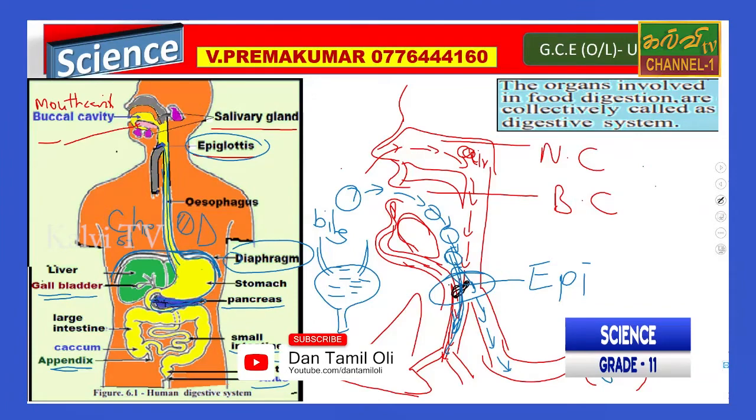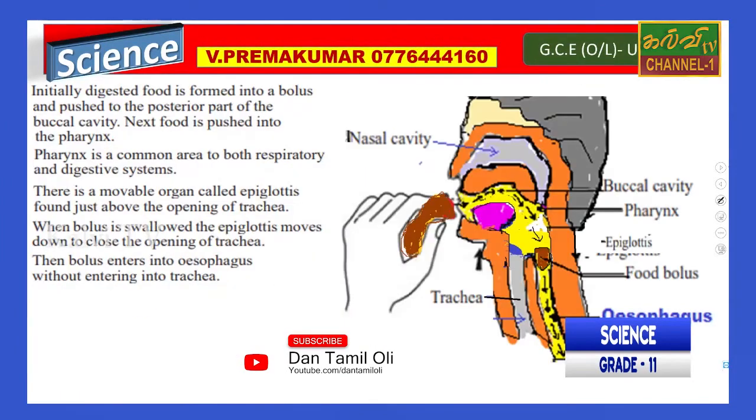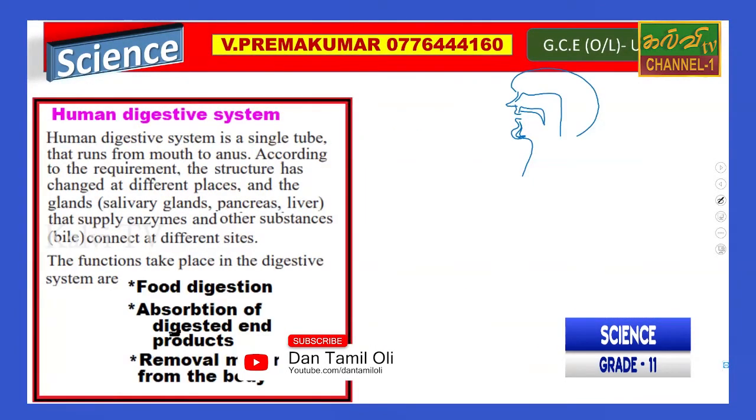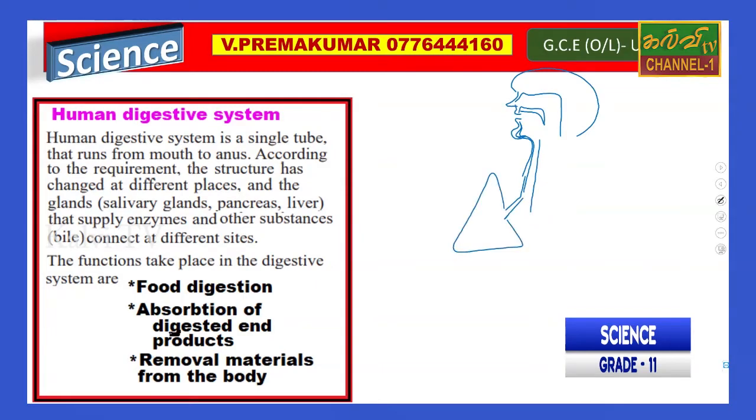Single tube means one tube is going to the lungs, right? The other tube is going to the stomach.